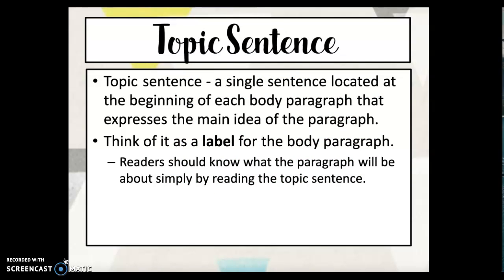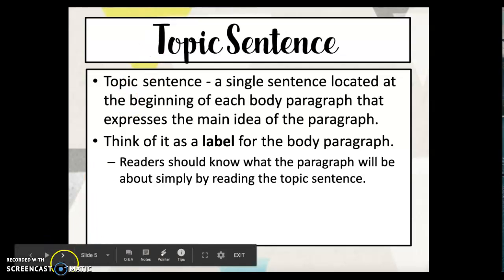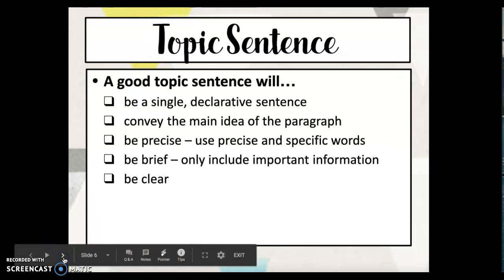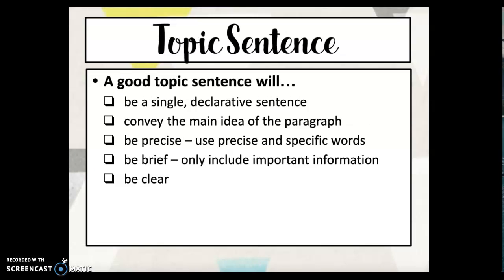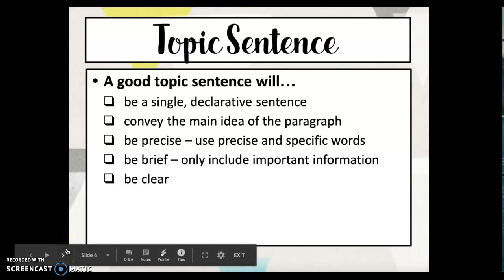Alright, now let's jump into topic sentences. A topic sentence is a single sentence located at the beginning of each body paragraph that expresses the main idea of the paragraph. Think of it as a label for the body paragraph. Readers should know what the paragraph will be about simply by reading the topic sentence. A good topic sentence will be a single declarative sentence, convey the main idea of the paragraph, use precise and specific words, be brief, only include important information, and be clear.